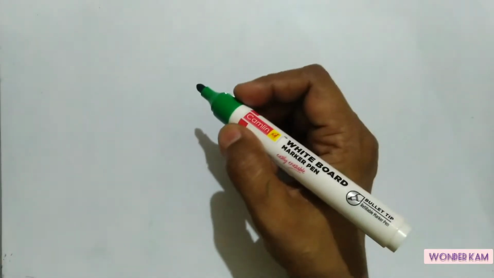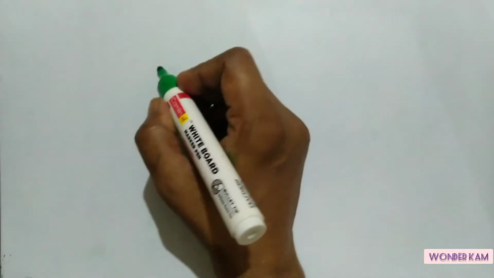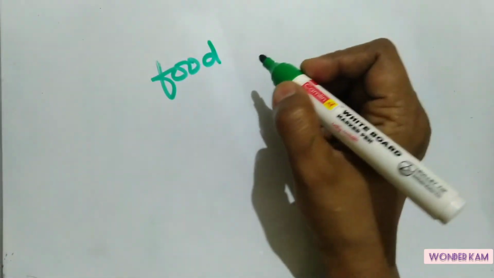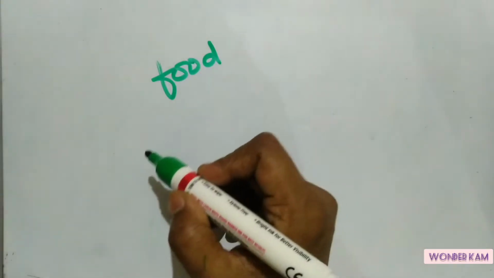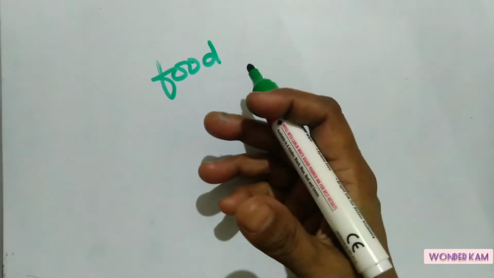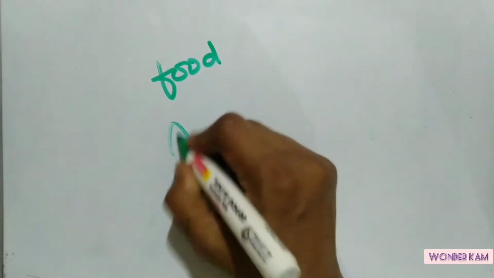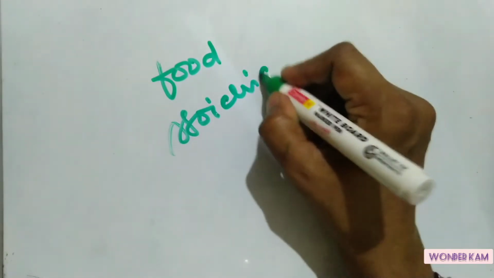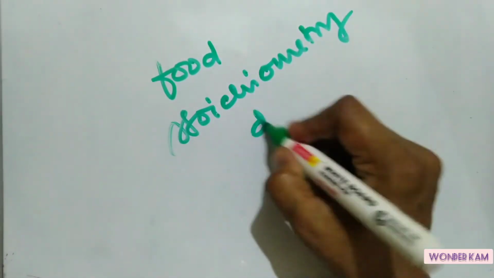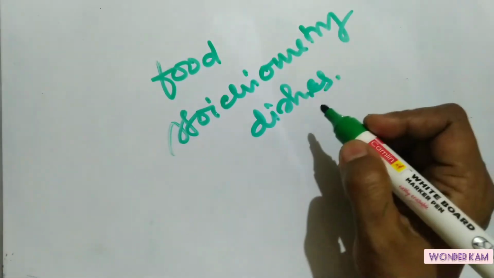So, I will discuss in this video how the concept of stoichiometry can be understood by a layman, or in a layman's language, how the concept of stoichiometry can be explained. I will show here how stoichiometry can be applied in different food items which we are preparing in the kitchen. So practically the chefs or the cooks or even our own mothers, they are utilizing stoichiometry in their kitchen for preparing different dishes or your recipes, isn't it?